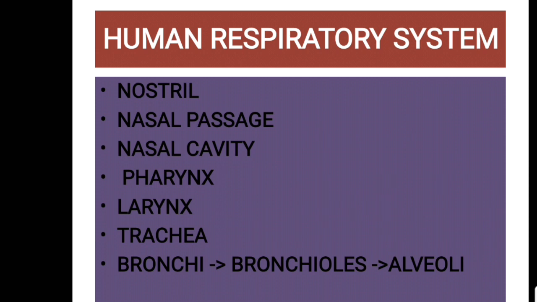bronchi. The bronchi will again divide into small branches or air passages that we can call bronchioles. The bronchioles will end in small sac-like, bubble-like structures, which we call alveoli. Here the bronchi, bronchioles and alveoli are seen inside our lungs. The alveoli are surrounded by fine blood capillaries.